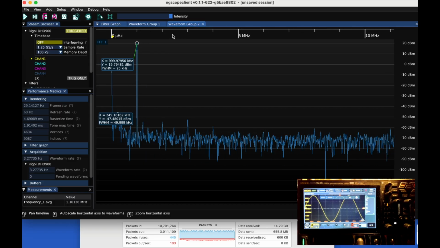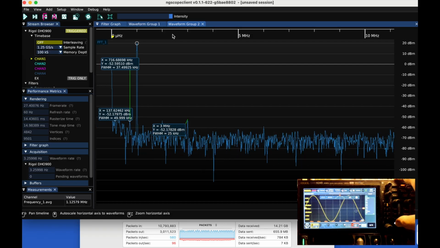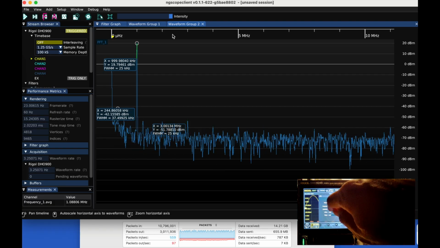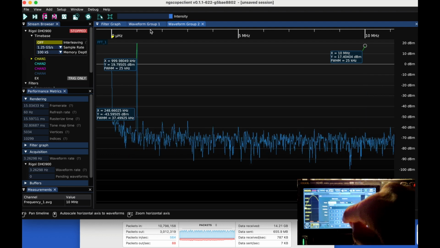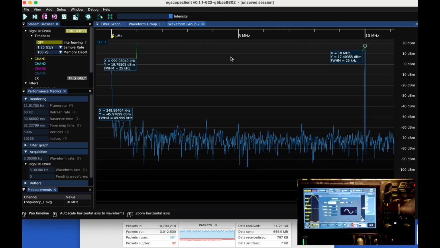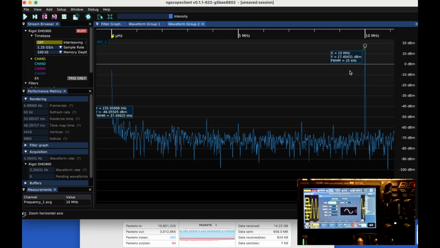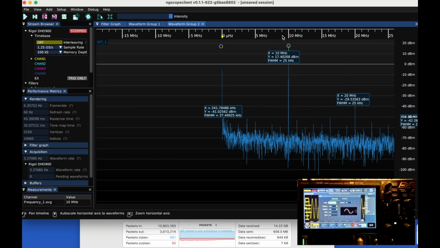So what happens if we go from 1 to 10? So there we go. We can see how the spectrogram is changing.